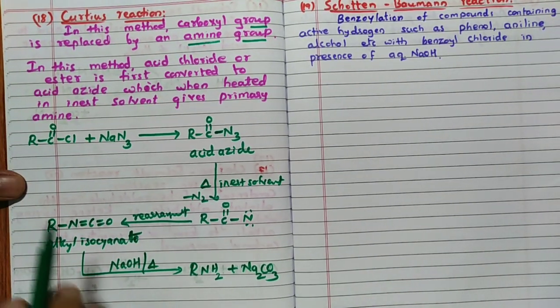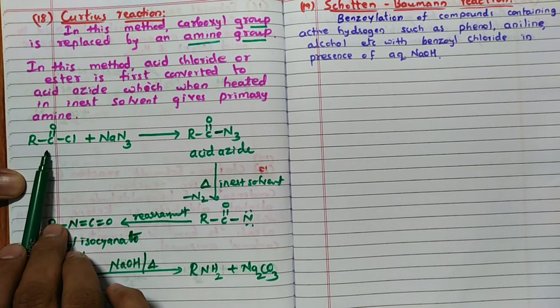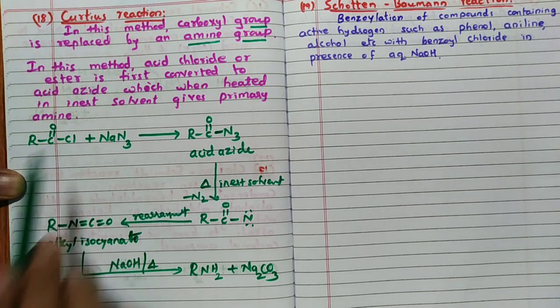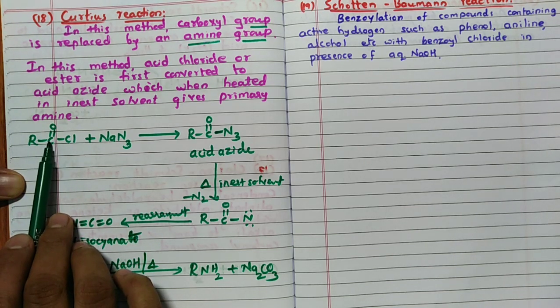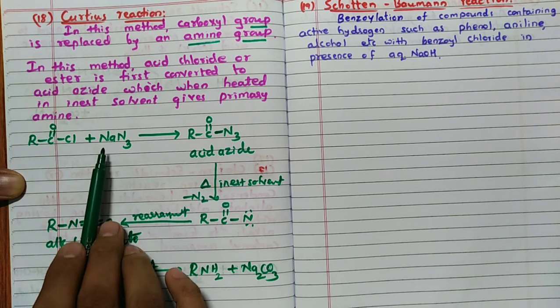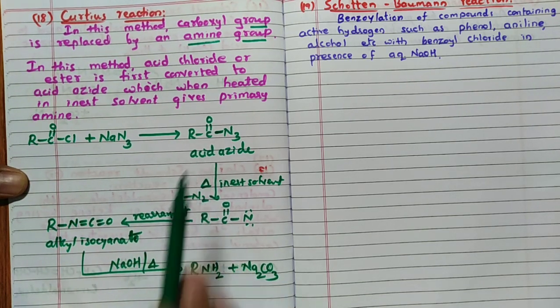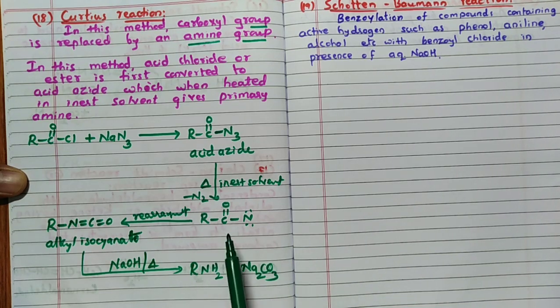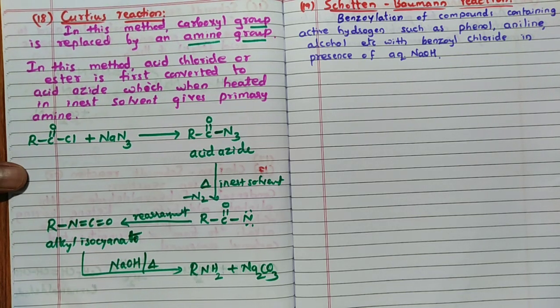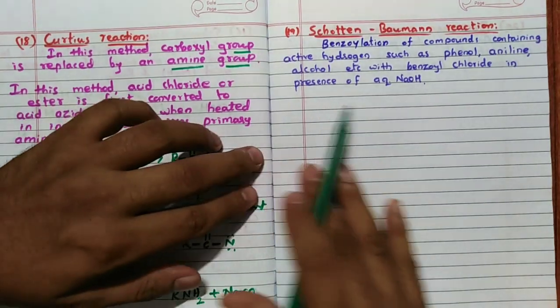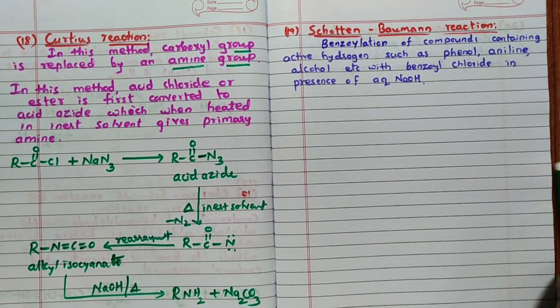This is called the Curtius reaction. See clearly, in this method, carbonyl group is replaced by amine group. CO is replaced by, remember, NH2. When it reacts with sodium azide, first it will form acid azide. Acid azide, when heated in inert solvent, nitrogen gas is removed, it is not stable, so rearrangement to form alkyl isocyanate, reaction with NaOH to form RNH2. This is the Curtius reaction. The 19th reaction, Schotten-Baumann reaction.